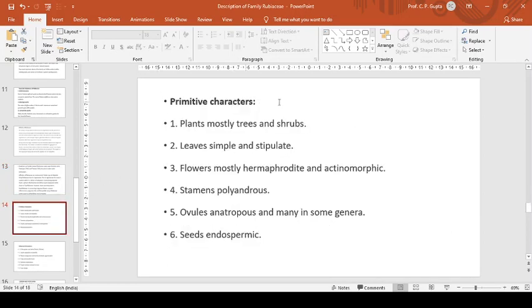Now, primitive characters of Rubiaceae. Plants mostly trees and shrubs, leaves simple and stipulate, flowers mostly hermaphrodite and actinomorphic, stamens polyandrous, ovules anatropous and many in some genera, seeds endospermic. So these are all primitive characters of this family.